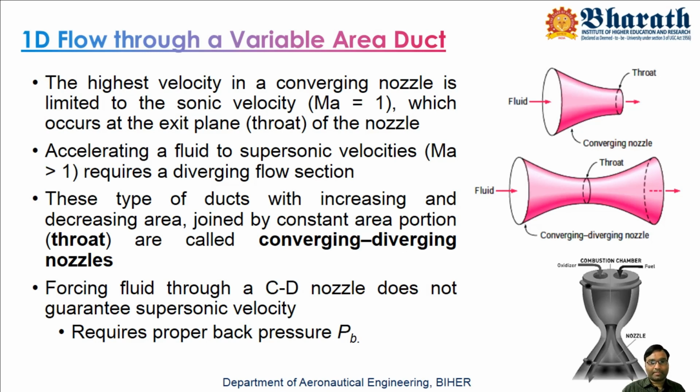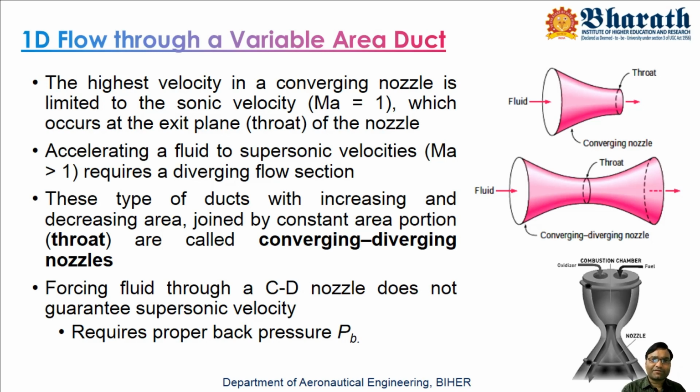When can this be possible? Forcing a fluid into a CD nozzle does not guarantee a supersonic velocity. It requires back pressure. You need to maintain some pressure, and that pressure drives the flow with the required mass flow rate. So the main consideration is m dot. m dot is very, very important for this nozzle. This much m dot will give you the supersonic flow, so you need to maintain that m dot.